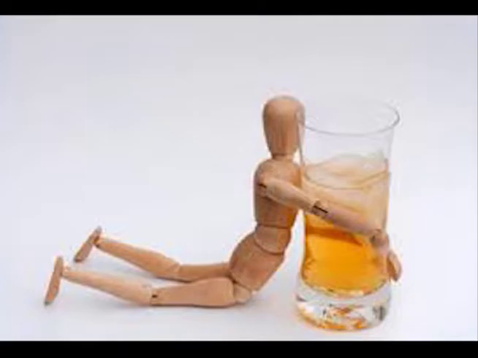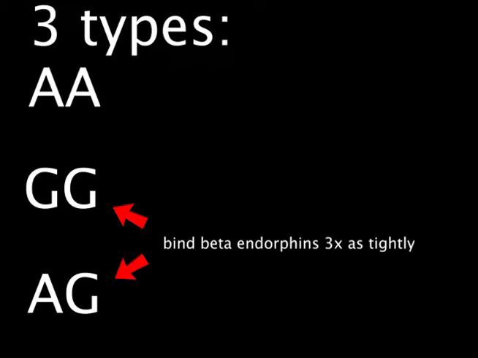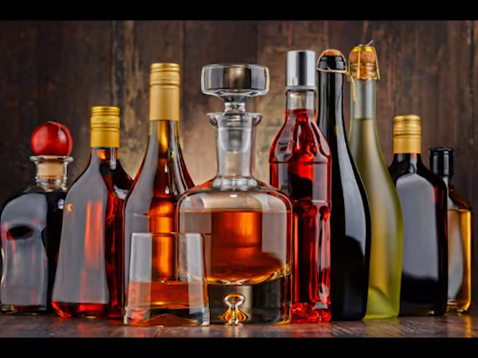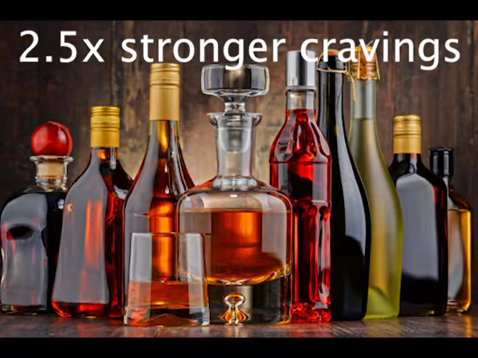The possible genotypes for this gene include being homozygous for the A allele, being homozygous for the G allele, or being heterozygous with one of each allele. Scientists have found that those with the G allele bind the beta endorphins 3 times as tightly as those with the A allele. This means that the consumption of alcohol suppresses pain more efficiently in people with the G allele, leading to a craving of the body for this kind of pain relief. Those with at least one G allele experience around 2.5 times stronger alcohol cravings than an individual who is homozygous for the A allele.